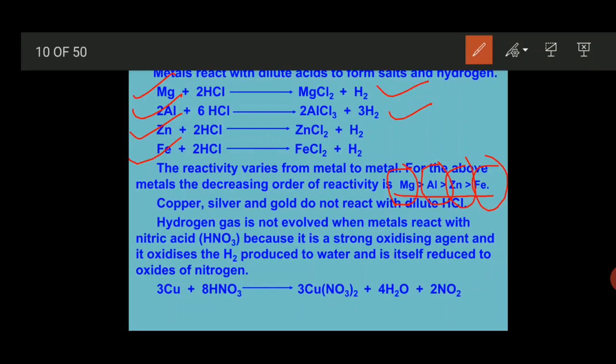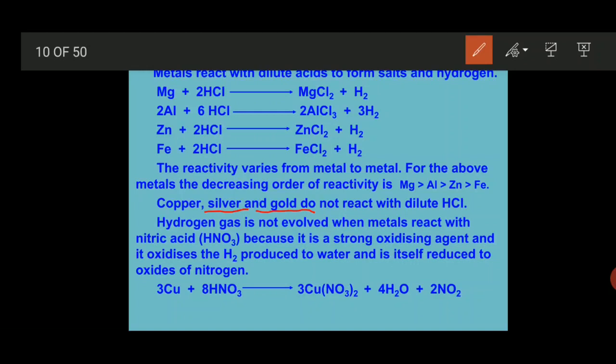Copper, silver and gold do not react with the diluted form of acid. They react only with the concentrated form of acid. In the case of gold and silver, they mostly do not undergo any reaction with any acid in their diluted form as well as their concentrated form because they are least reactive. But under extreme conditions, they might also undergo some kind of change.